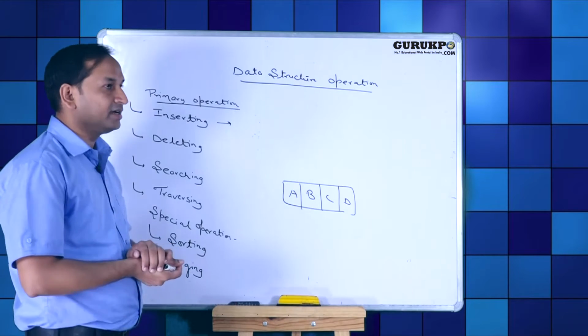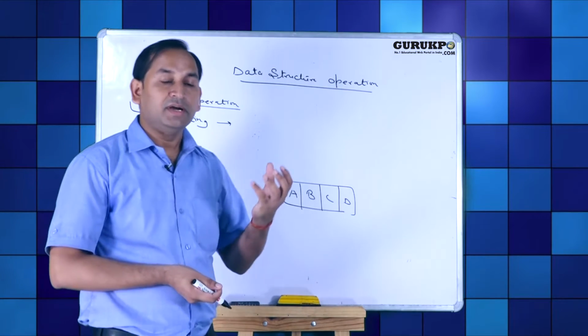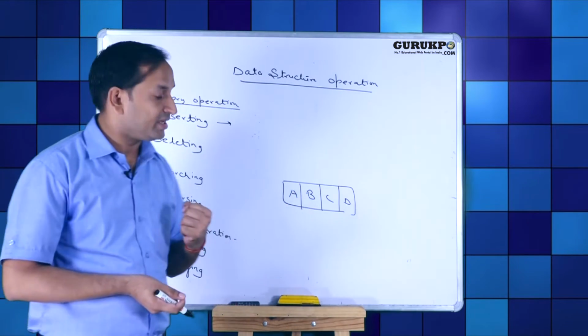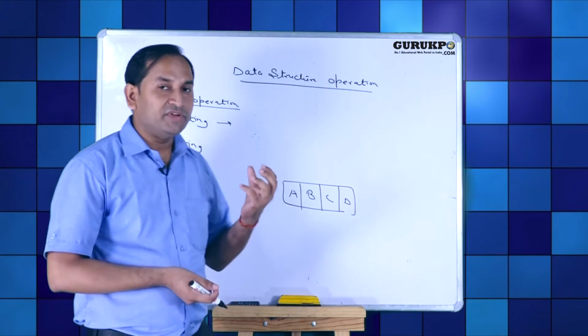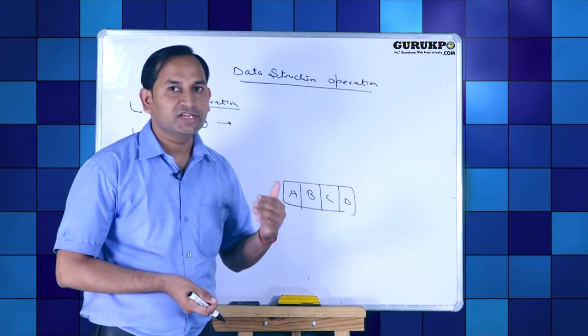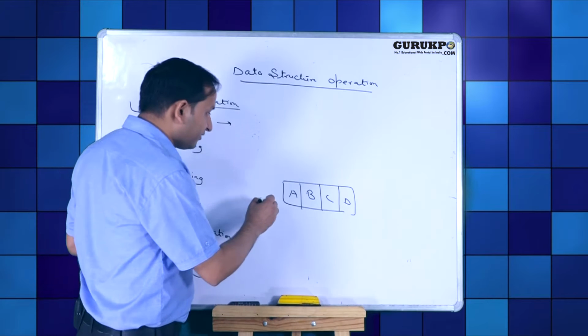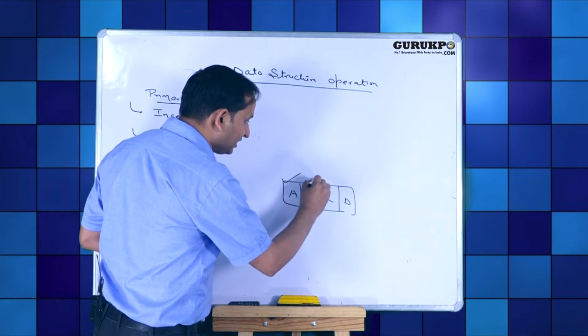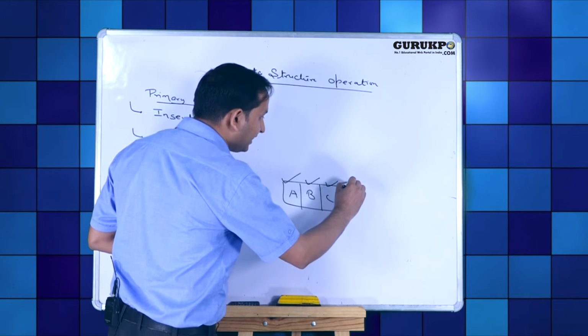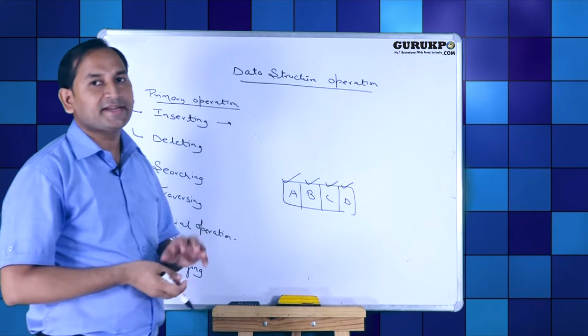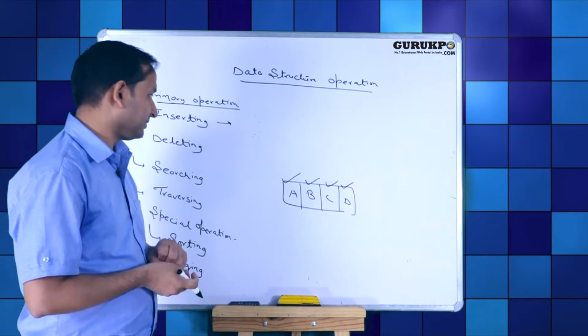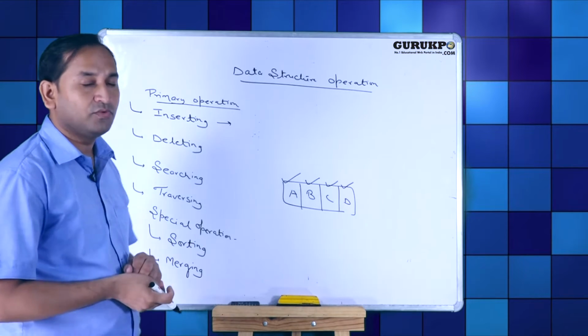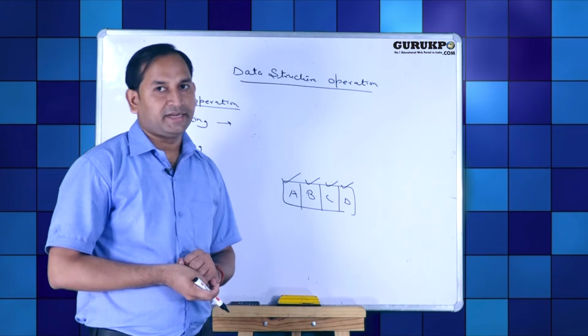Fourth one is traversing. The word traversing comes from the word travel, T-R-A-V-E-L. Traversing is a process of visiting each node exactly once. First we visit A, then we visit B, then we visit C and then we visit D. So visiting each node exactly once is called traversing. These are the basic 4 operations of data structure.